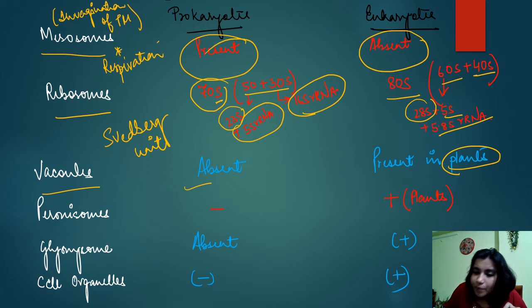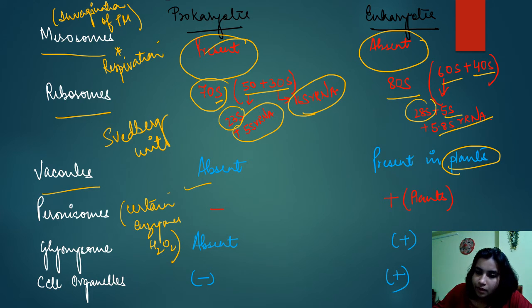Peroxisomes. So what do you mean by peroxisomes? Peroxisomes contain certain enzymes for degradation of hydrogen peroxide, or you can say oxygen radicals. A peroxisome is present in eukaryotes, in plants as well as in animals.